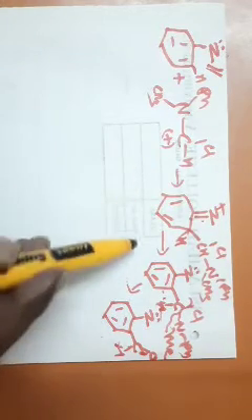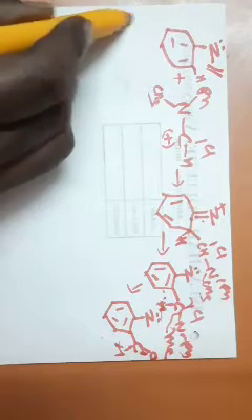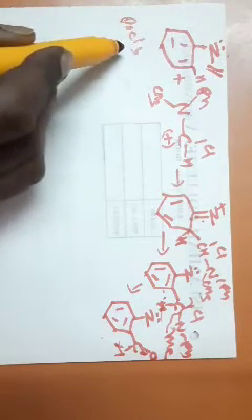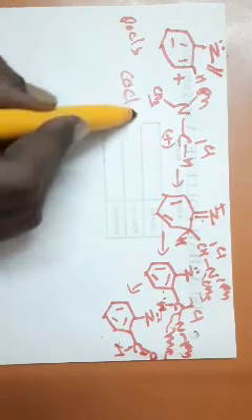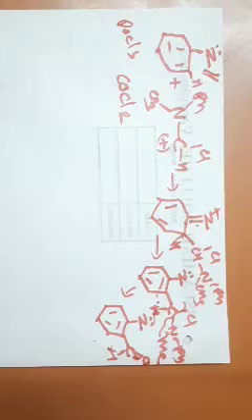Instead of POCl3, you can make use of the reagent COCl2. That can also be used as a reagent in the place of POCl3. The same reaction takes place. So this is your first formylation reaction, namely the Vilsmeier-Haack reaction.